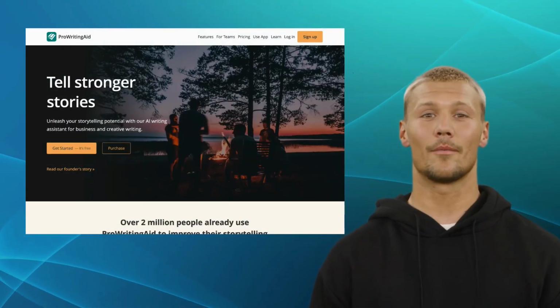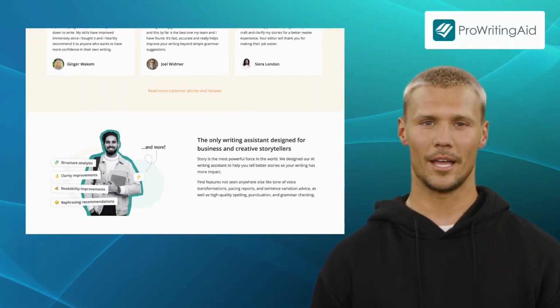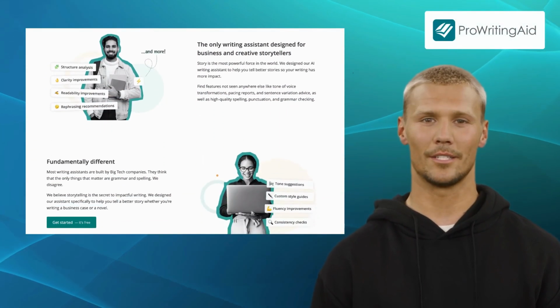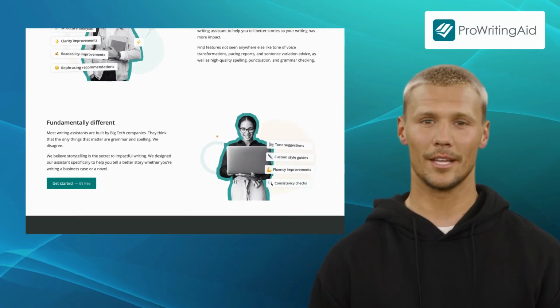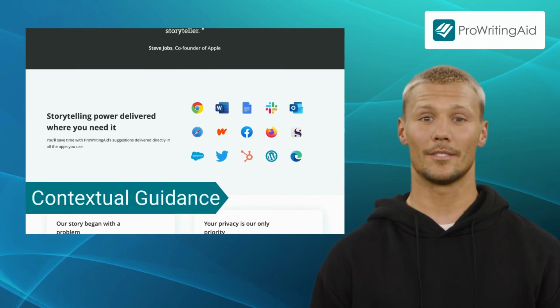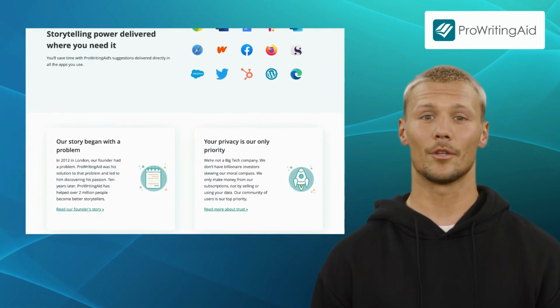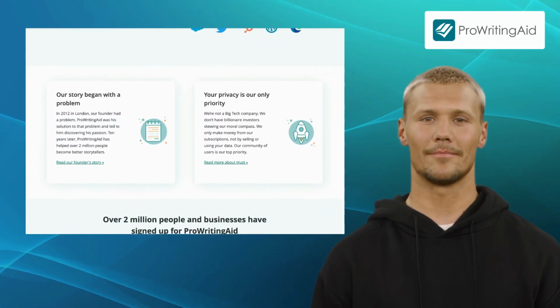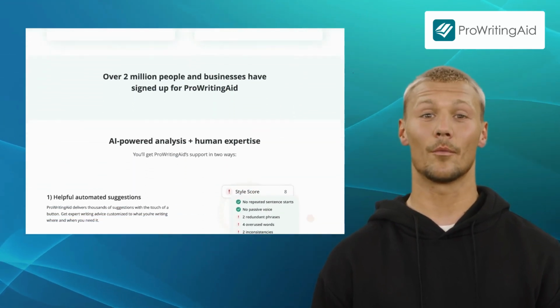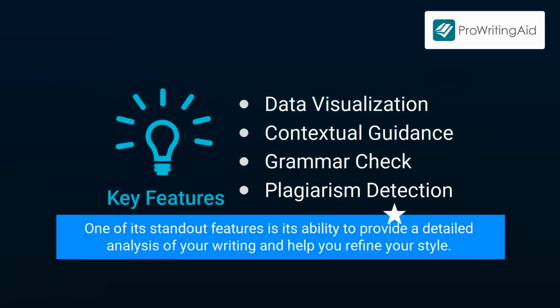Last but not least, we have Pro Writing Aid. Pro Writing Aid is a comprehensive writing enhancement tool that helps you polish your writing skills and produce error-free content. It offers features like data visualization, contextual guidance, grammar check, and plagiarism detection. Whether you're a professional writer or a student who wants to improve your writing, Pro Writing Aid can be an invaluable tool. One of its standout features is its ability to provide a detailed analysis of your writing and help you refine your style.